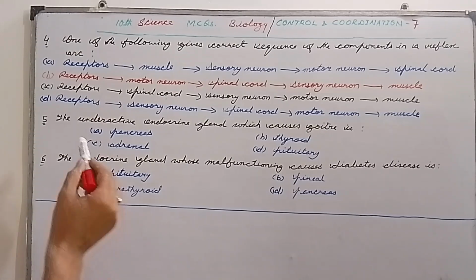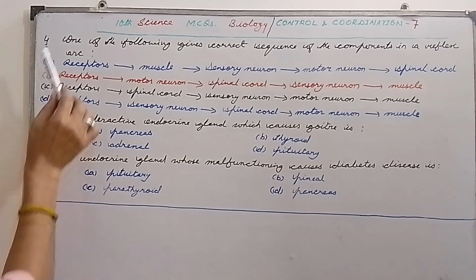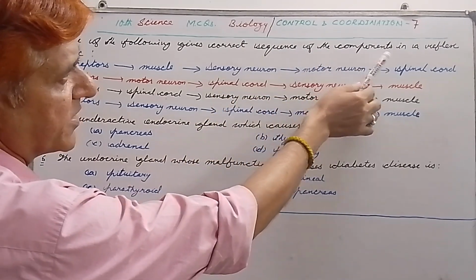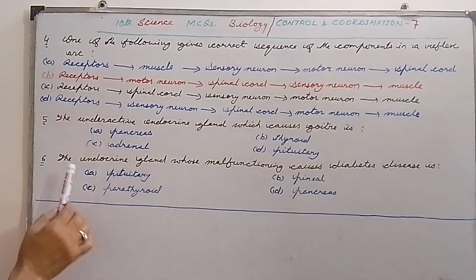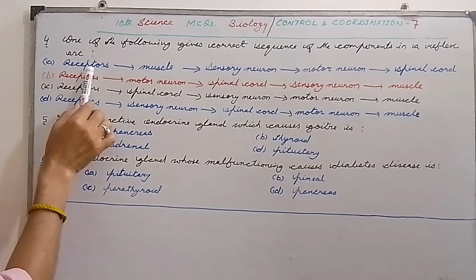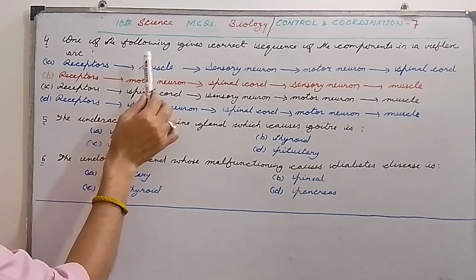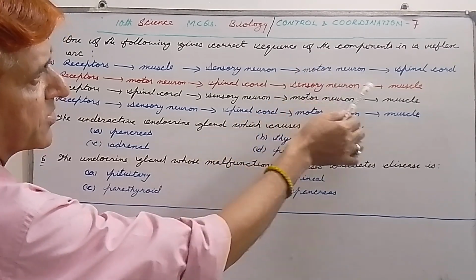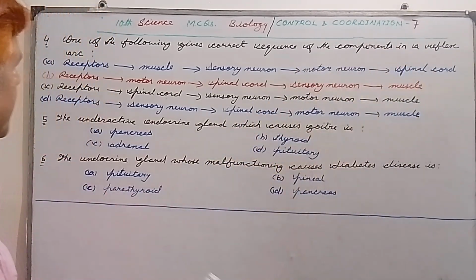Our next question is, my dear students, question number 4. One of the following gives correct sequence of the components in a reflex arc. First option is receptors, muscle to sensory neuron, to motor neuron, to spinal cord.